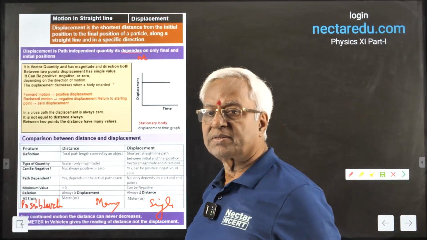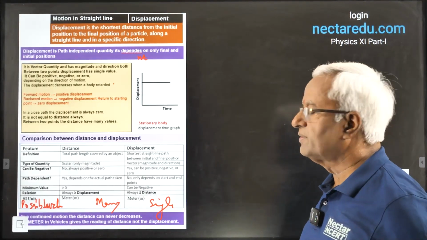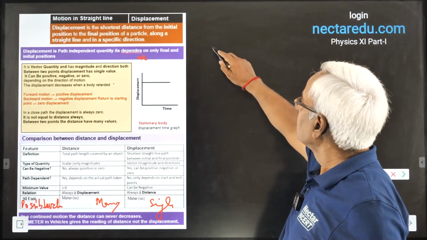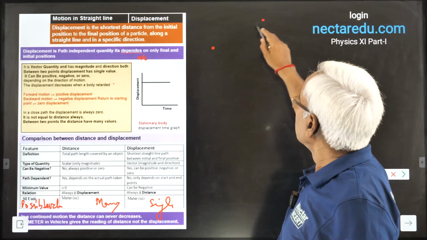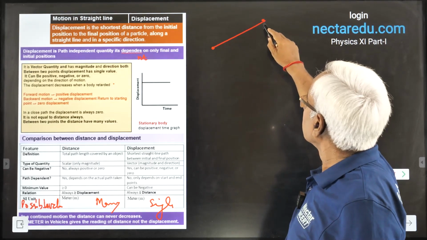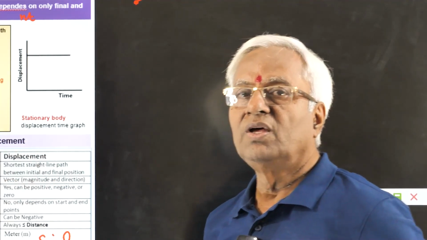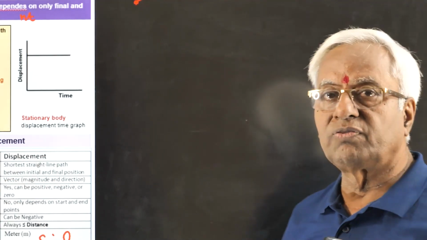Displacement. Displacement is a vector quantity. It has the magnitude and direction both. Displacement means a vector from initial to final position. It's simply a straight line and a vector starting from the original point to the final point.